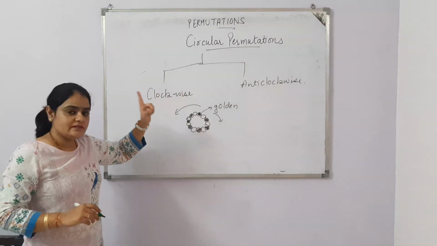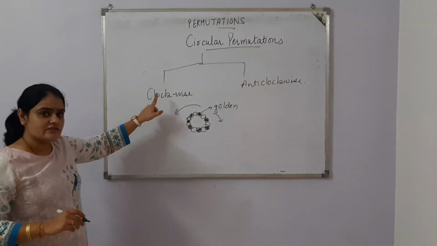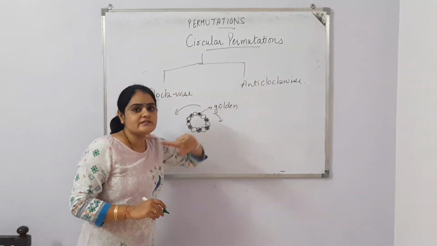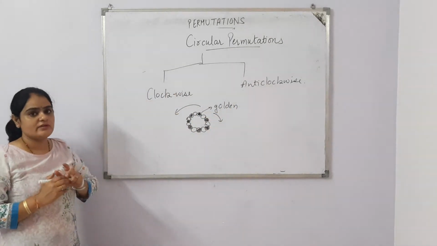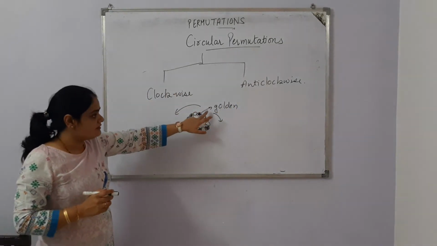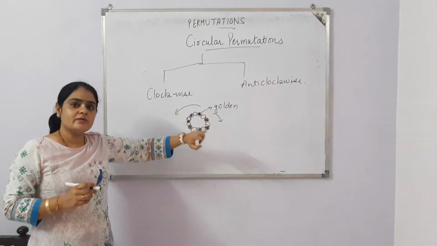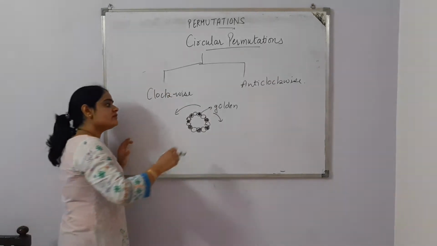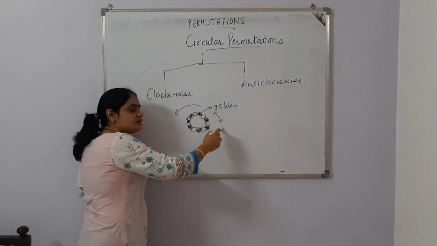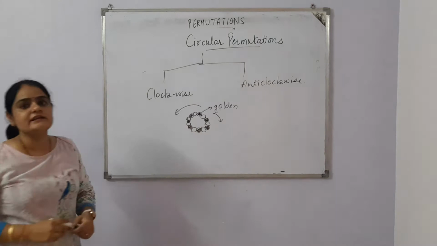So in such arrangements, whether clockwise or anti-clockwise, the person sitting here has the same neighbor though in reverse order.